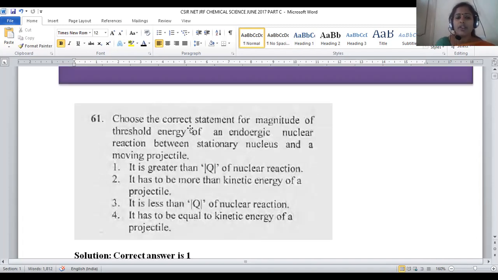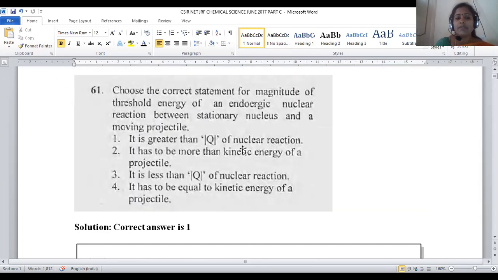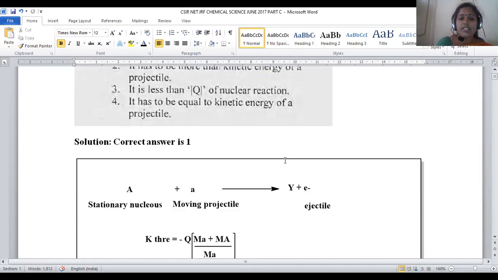The magnitude of threshold energy will be related with the Q factor. That relation we have to predict in this question: how the threshold energy magnitude is related with this Q value for a given nuclear reaction.